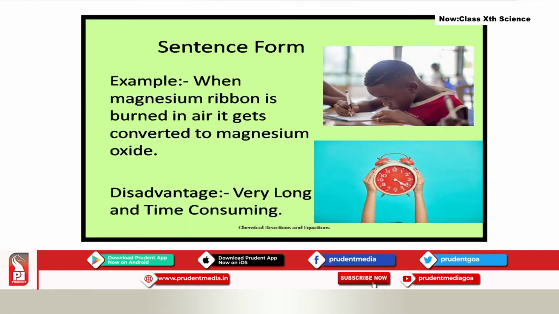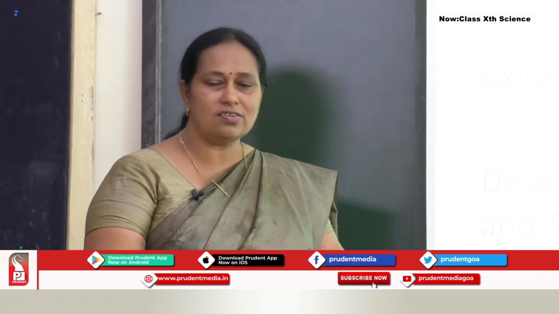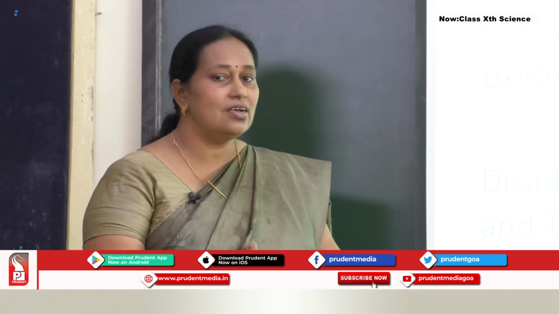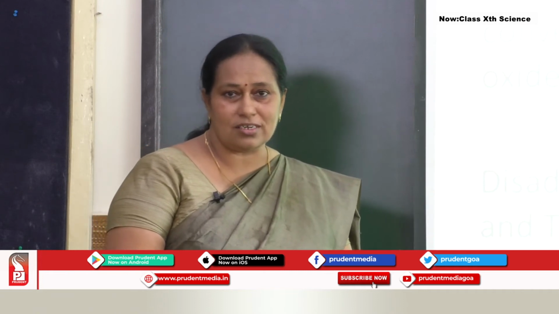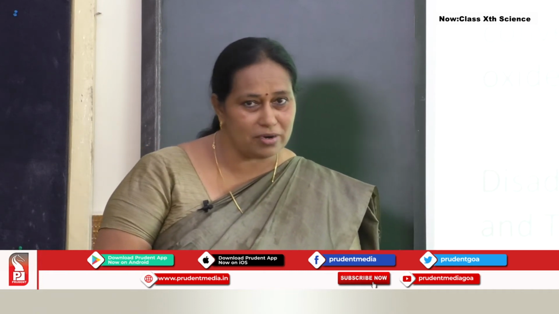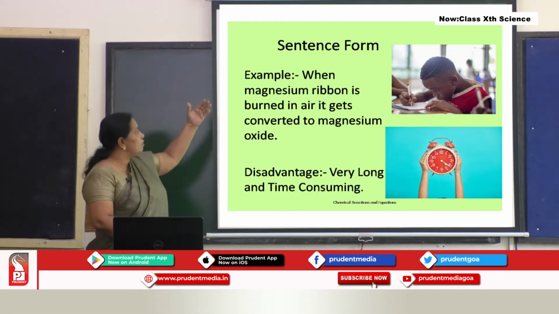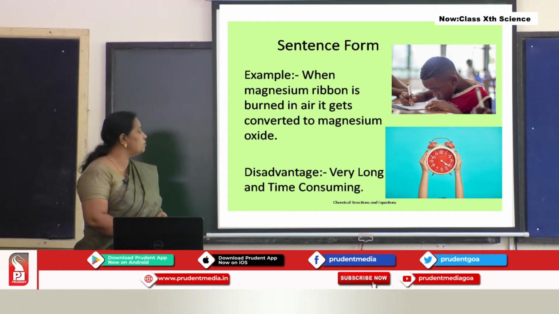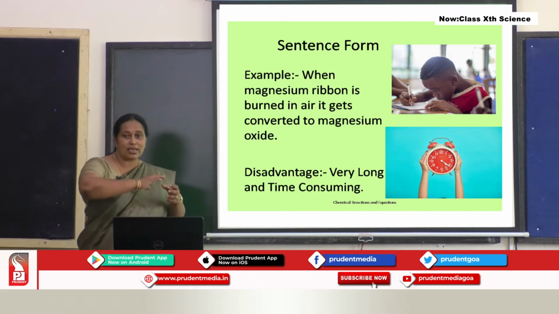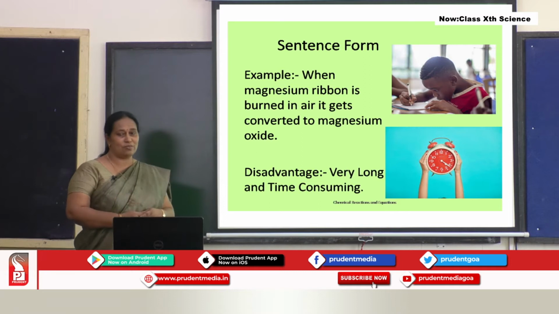First, how to represent a chemical reaction in the sentence form? Let me tell you, it is a very long process and it is not convenient. It is time consuming. We have just seen one activity, the burning of magnesium ribbon. Let's write that reaction in the form of a sentence. When magnesium ribbon is burned in air, it gets converted into magnesium oxide. You have to write the entire sentence. It takes time. That is a disadvantage of this method.